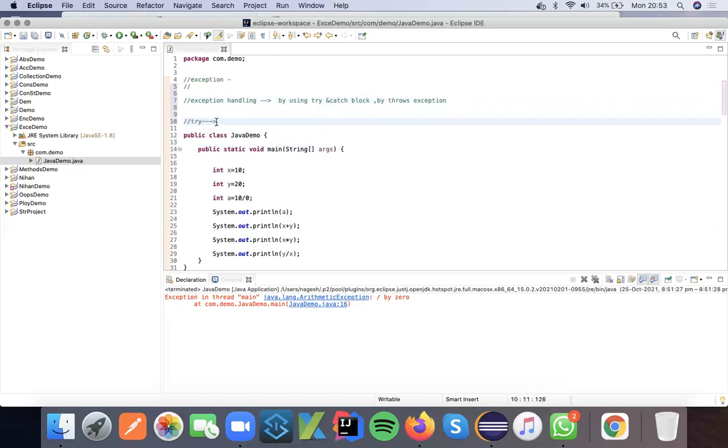Okay, try is one of the Java reserved words. We use try for whatever code throws an exception, when you feel something might have an impact. For example, you are preparing for an exam and you are not good with the coding part or the arithmetic, something you feel you are not able to crack.